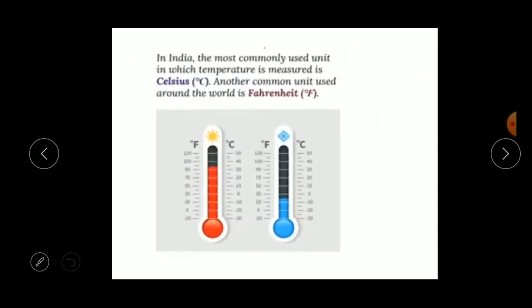In India, the most commonly used unit in which temperature is measured is Celsius. In our India, we use the unit that is Celsius. Another common unit used around the world is Fahrenheit. In some other countries, they use the unit that is Fahrenheit.